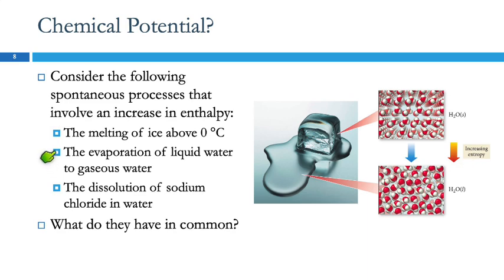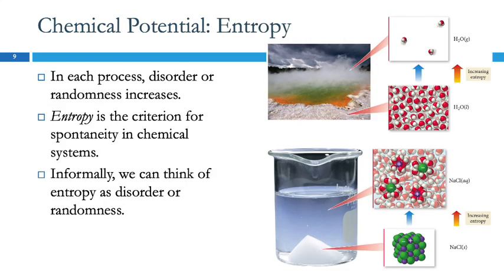When liquid water evaporates, or when sodium chloride dissolves. So here's water evaporating. We go from the water molecules being really close together to being all spread out. The sodium chloride dissolving, we go from very ordered and close together to disordered and spread out.